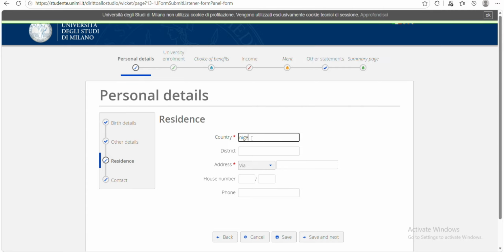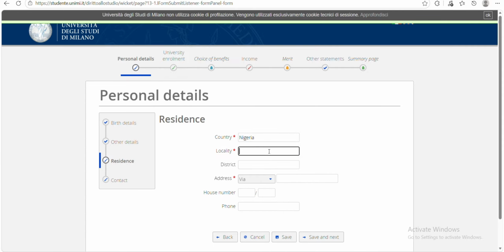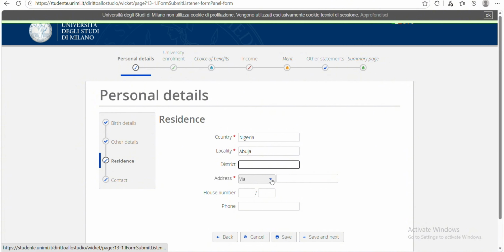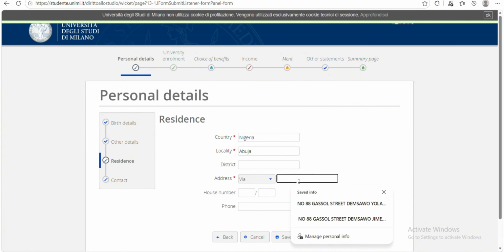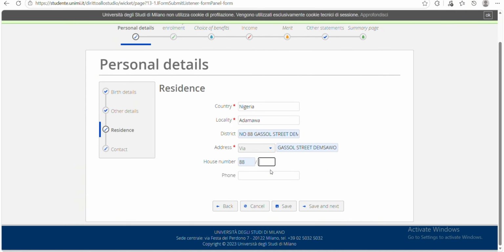I'll put Nigeria here. The district is not compulsory, so let me just use Abuja. Your address is compulsory, so you choose your address. Okay, let me use Adamawa State since my address is purely in Adamawa State. Your house number, you can just input anything. I already have 88, which is my house number. And then your phone number, you input your phone number.